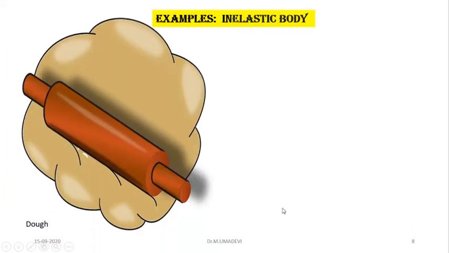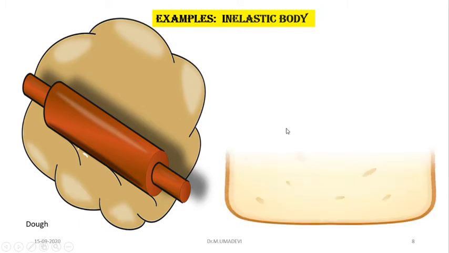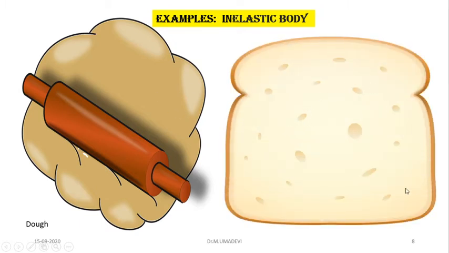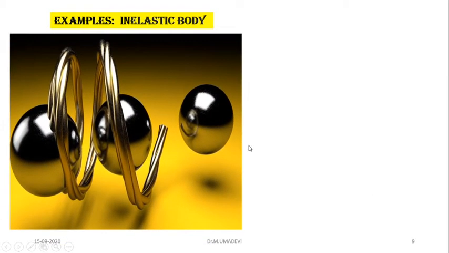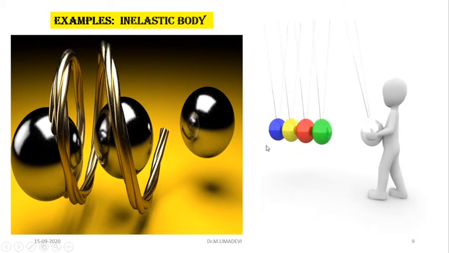Then dough is also an example. Flour we can say is an example, and the bread is also an example for inelastic body. Then metal ball is also an example for inelastic body. It won't come to the original shape and size after deformation. So these all are the examples for inelastic body.